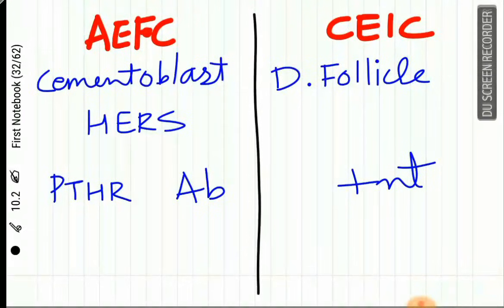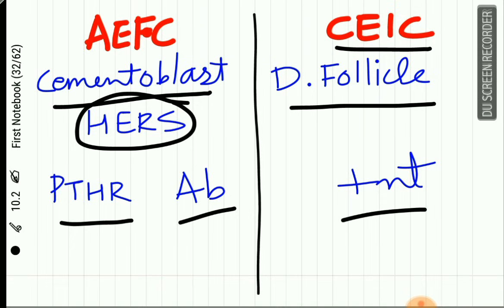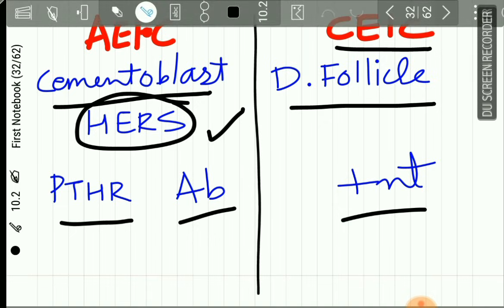Also, one more thing which is absent is the parathormone receptor on the cementoblast, which is absent in AEFC while it is present in CIFC. And also remember here that the cementoblasts are derived from the Hertwig's epithelial root sheath in AEFC, and in CIFC they are derived from the dental follicle. We will be studying about this in the next part, that is cementogenesis. For now, just remember the cementoblasts in AEFC are derived from Hertwig's epithelial root sheath, while the cementoblasts in the CIFC are derived from the dental follicle connective tissue.